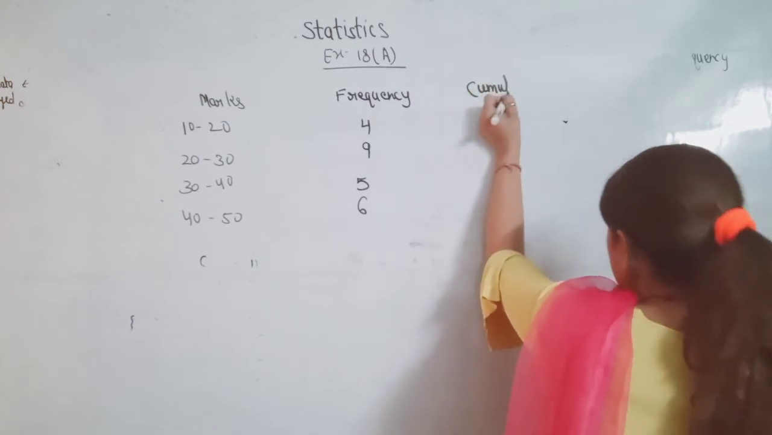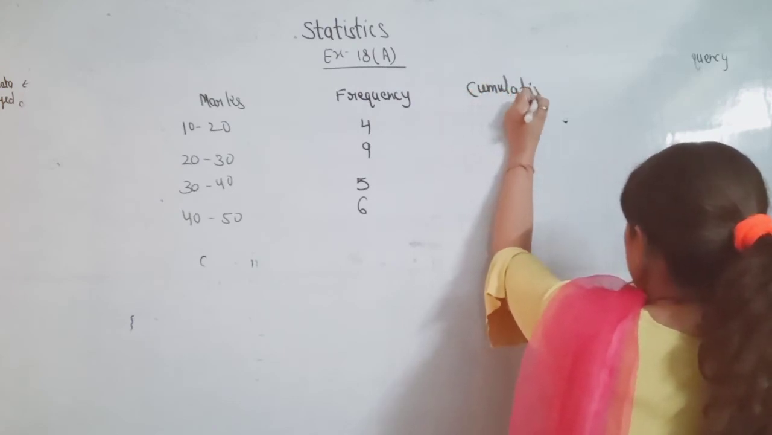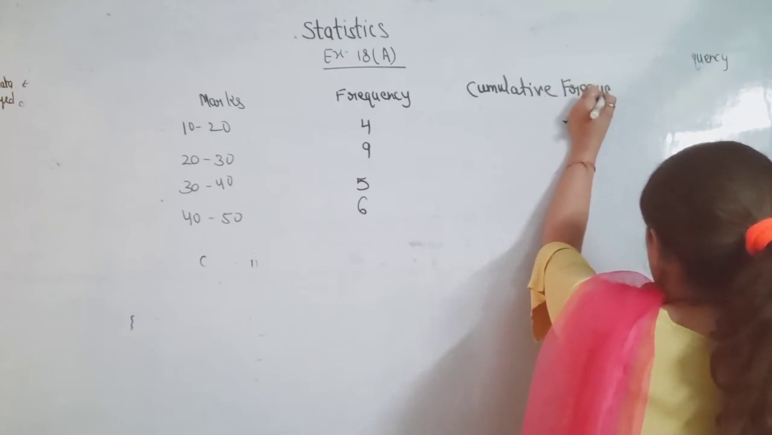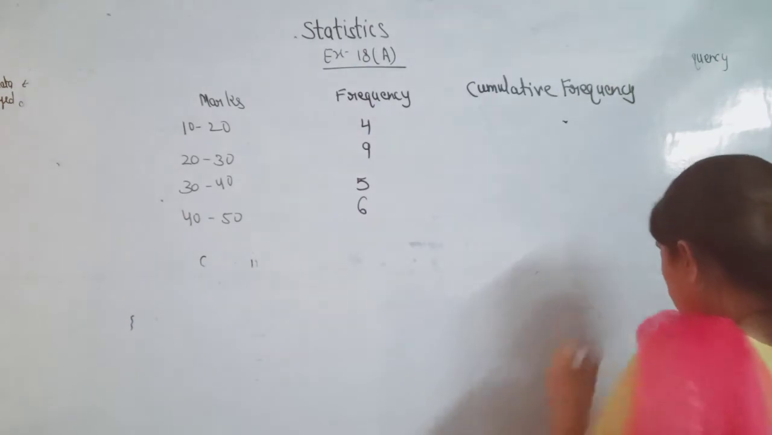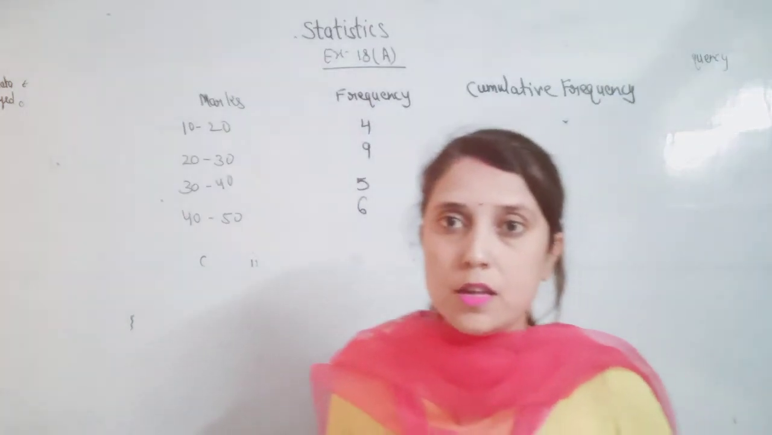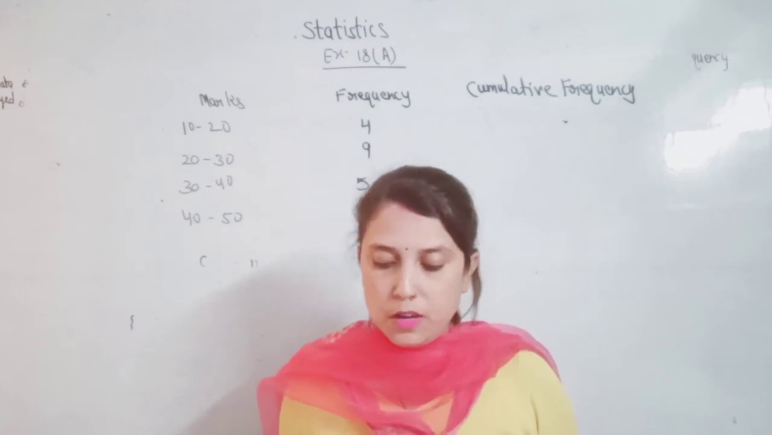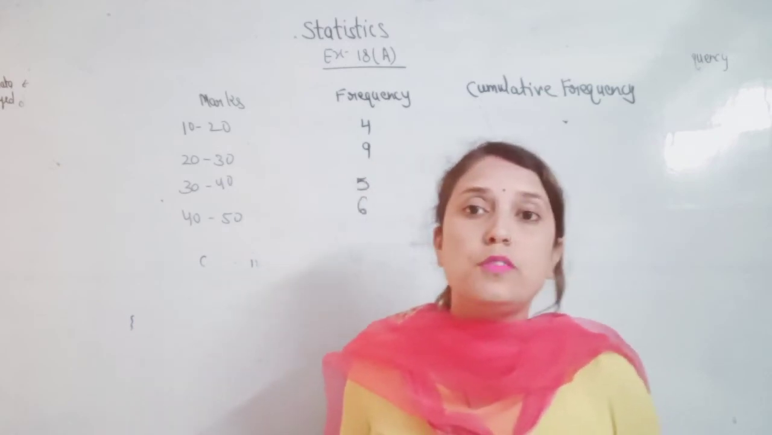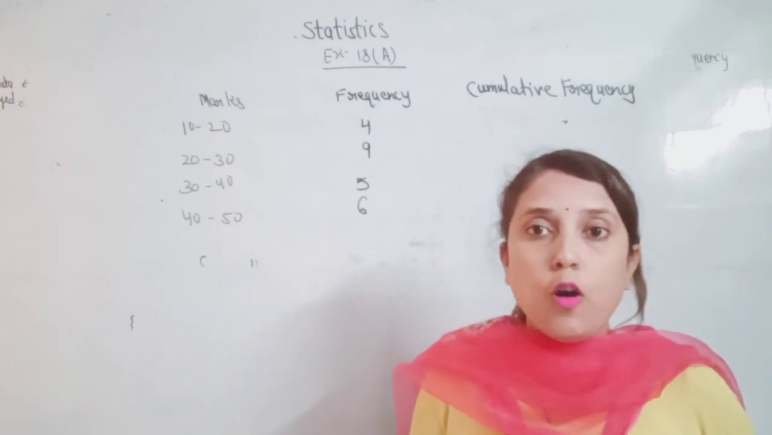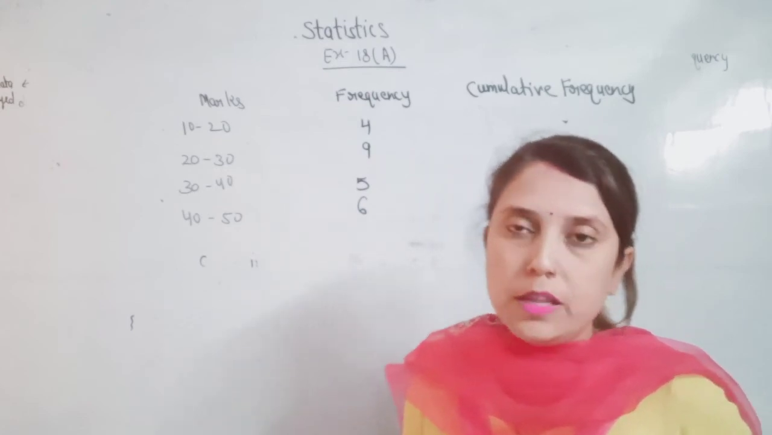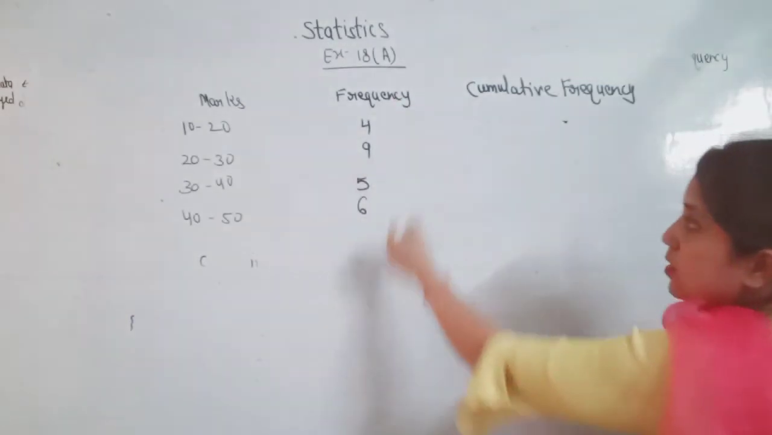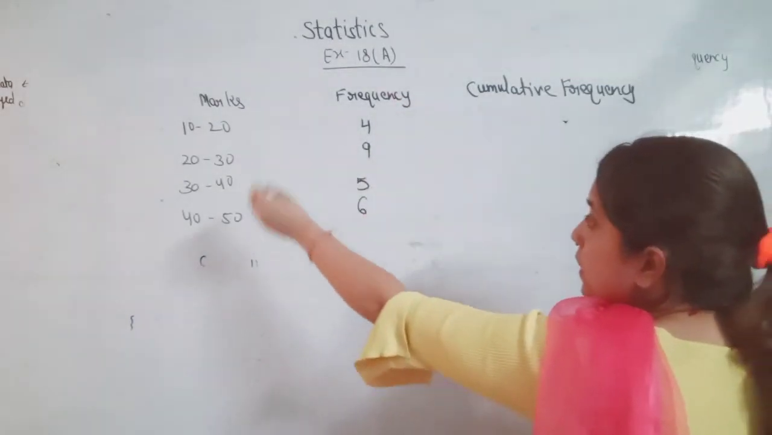The cumulative frequency of a class interval is the sum of the frequencies of all the classes up to that class. So what is the cumulative frequency of this given data?